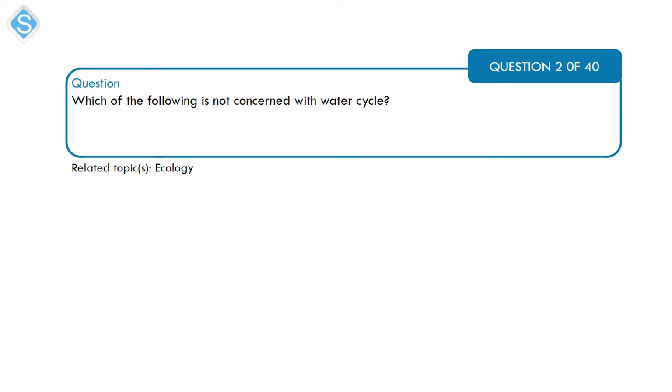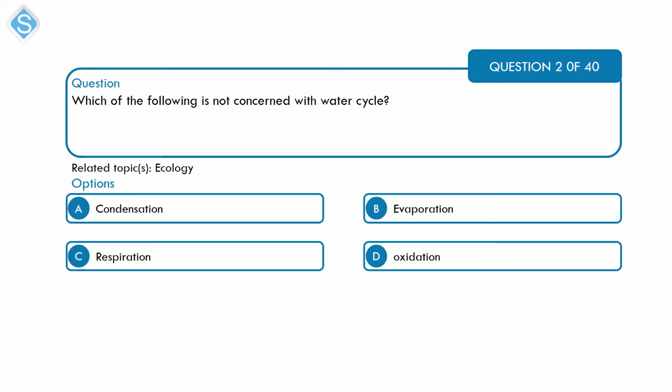Next is a question on ecology. Which of the following is not concerned with water cycle? A. Condensation. B. Evaporation. C. Respiration. And D. Oxidation.